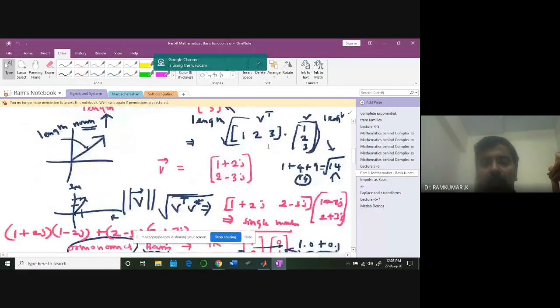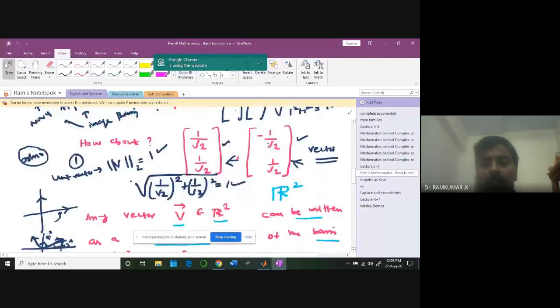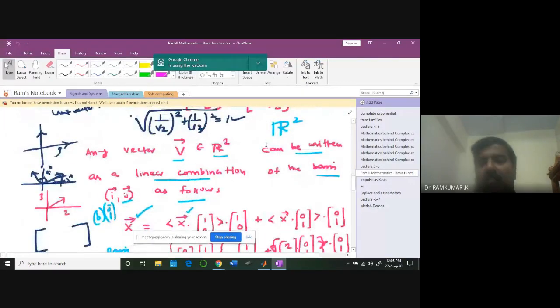Using a linear combination of the basis vectors, you can represent any vector in a particular dimension. If it is R2, you can have a very standard orthonormal basis, which is nothing but (1, 0) and (0, 1). Why is it orthonormal? The length of each vector is equal to 1, and they are orthogonal too. If you take the dot product of these two, you get 0. So dot product and unit vector, keep these two in mind.